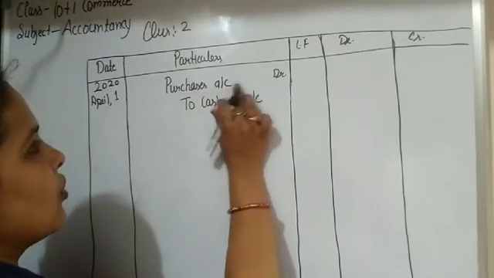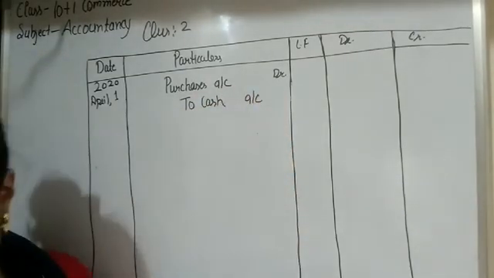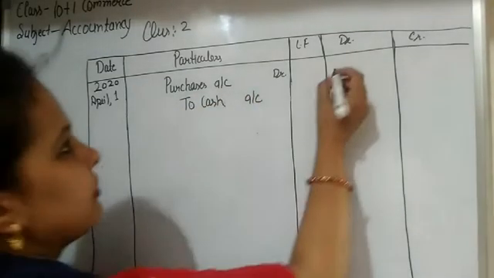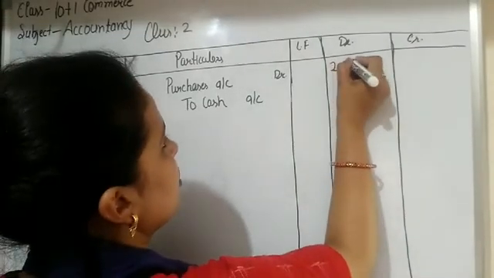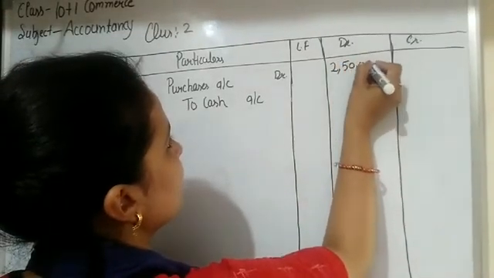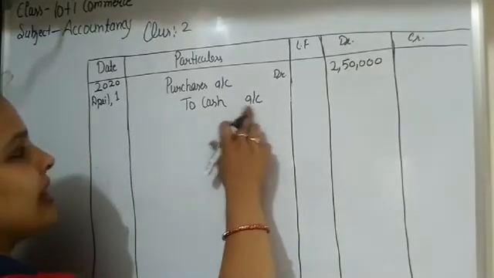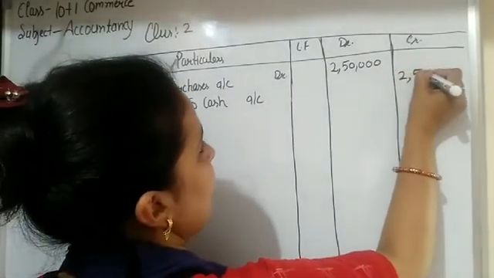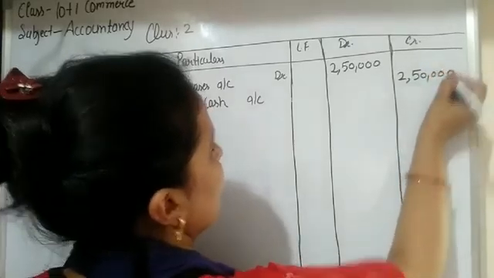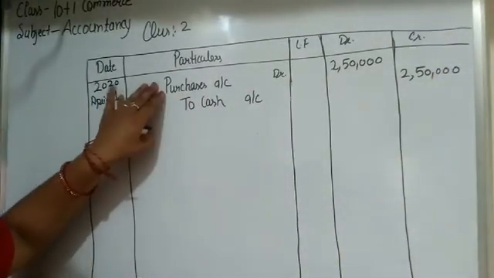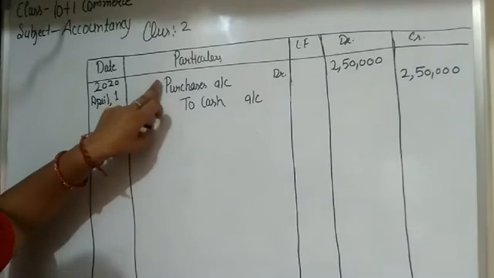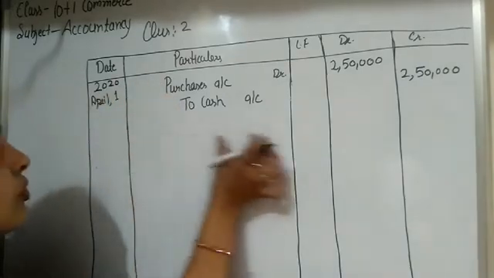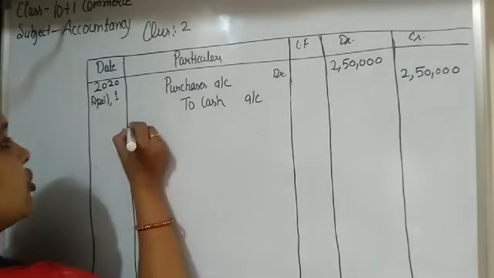So purchase account debit. The transaction is related with rupees 2,50,000. So students, in the debit column we write 2,50,000, and to cash account is credit. So in the credit column we write 2,50,000, and after that the transaction is done, meaning account debit and credit is done. After that we write here narration.